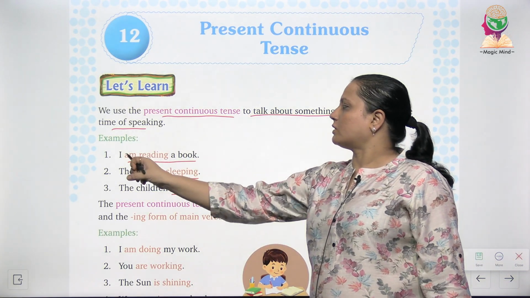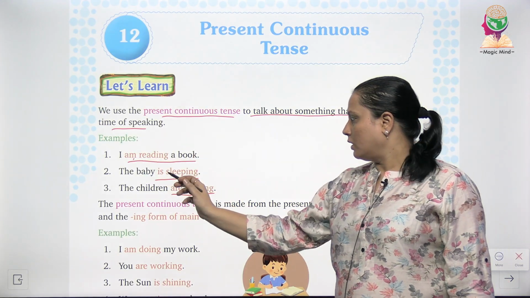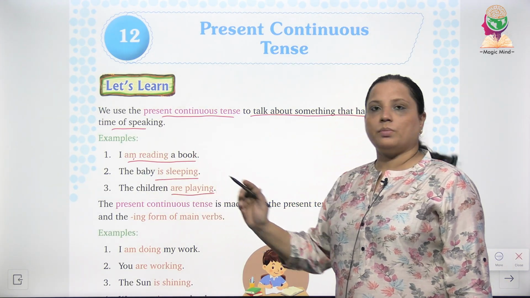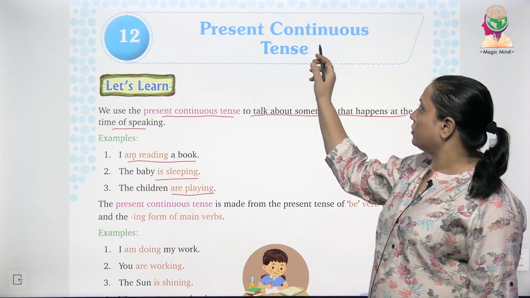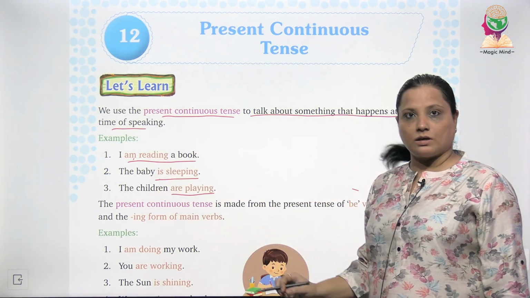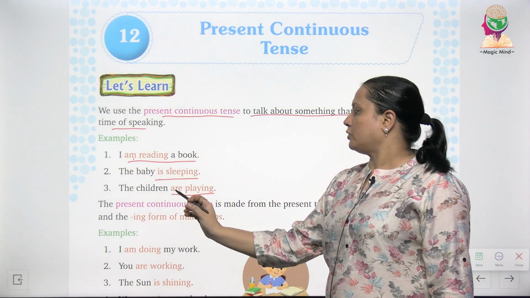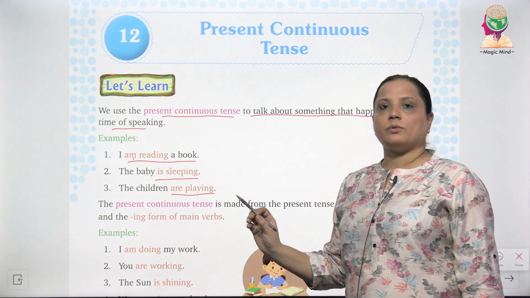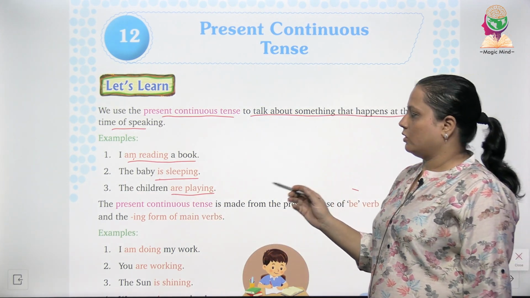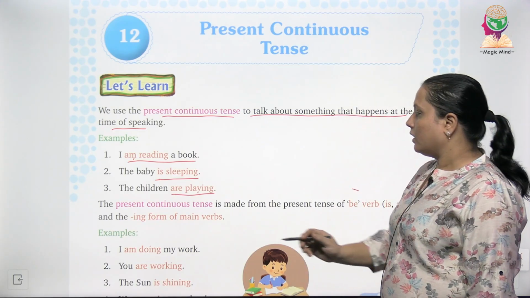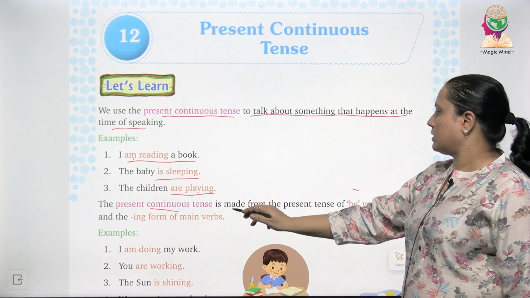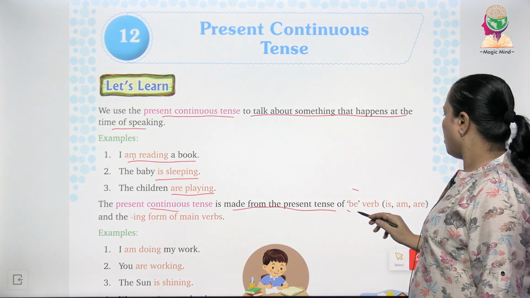Okay, we use am with I. We are using is with the baby since it is the present continuous tense, that is why we are using is. The children are playing. Why are we using are? Because children is a plural noun. Okay. The present continuous tense is made from the present tense of be verb.